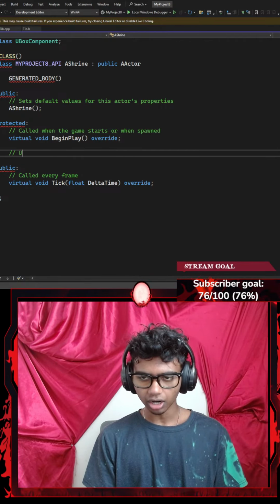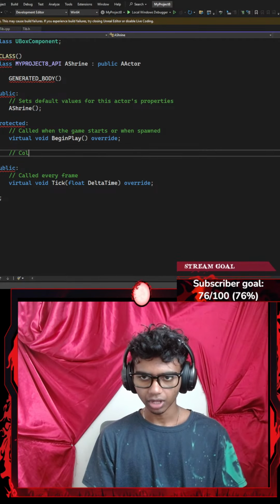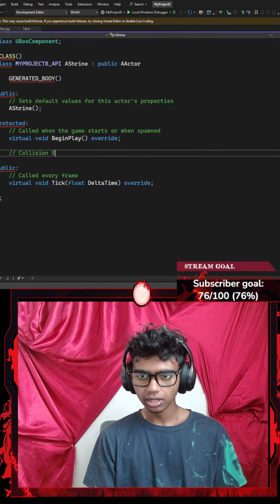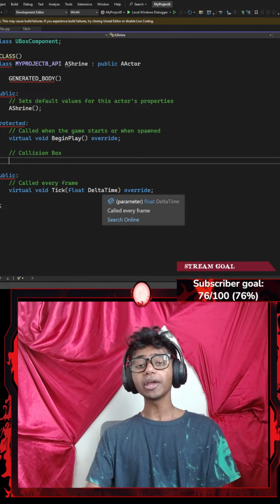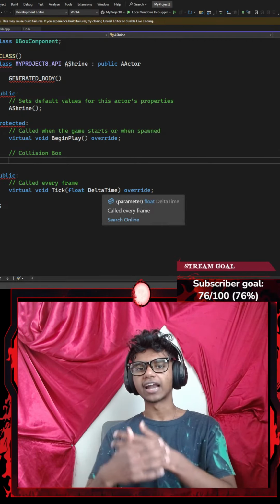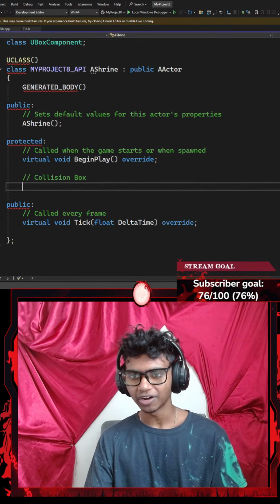Then in my protected data members, I'm going to add a comment that says something like my box component. I'm gonna go with something like collision box, because technically my object is going to be surrounded by a box unless I use pixel perfect collision, which I think is too advanced for me right now.